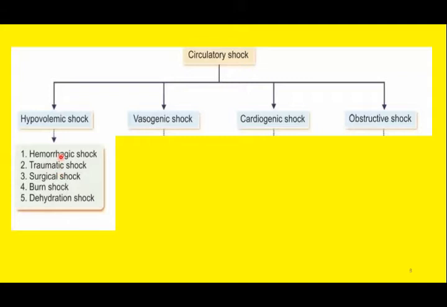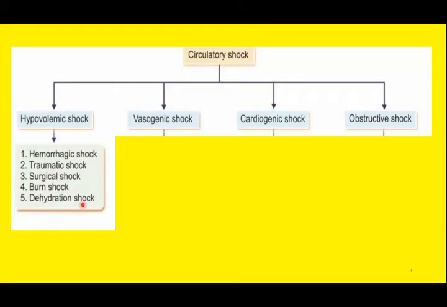Hemorrhage or blood loss may lead to hypovolemia. This hemorrhage may be due to any abnormality within the circulatory system. This hemorrhage may be due to trauma or roadside accident. This hemorrhage may be due to any surgical procedure. Similarly, there is loss of plasma fluid during burn, and dehydration sometimes may lead to hypovolemic shock.